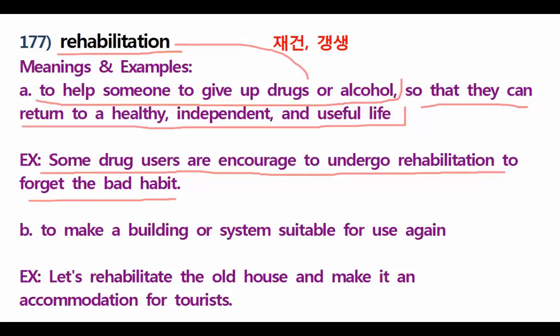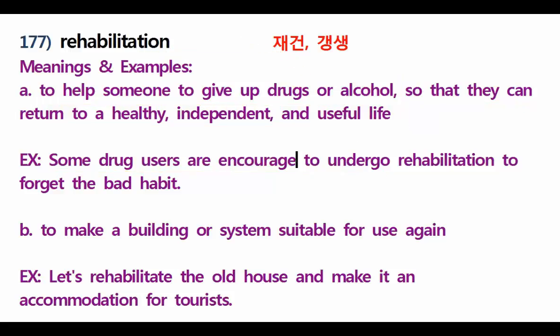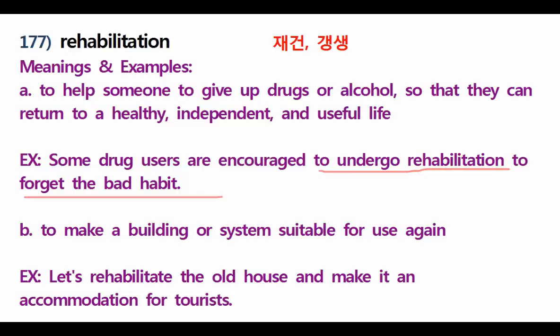One more time, let's read everybody. Come on. Ready? Okay, go. Some drug users are encouraged to, oh sorry, I think we need to have D here because it's be plus past participle: some drug users are encouraged to undergo rehabilitation to forget the bad habit. Understood, students? That is rehabilitation.